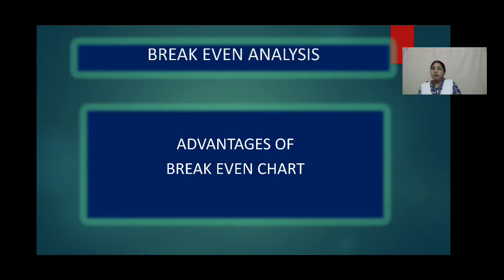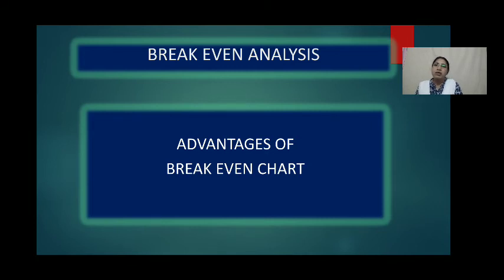The break-even point as indicated in the chart is the point at which the total cost line and total sales line intersect with each other. So these are the main things which we should keep in mind.